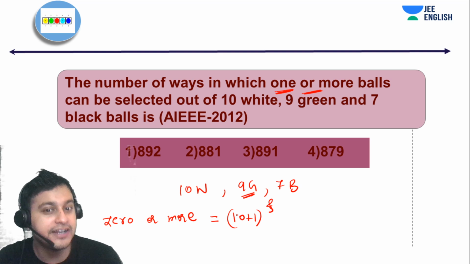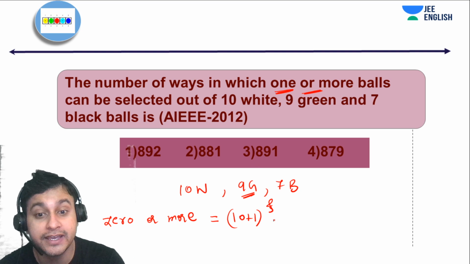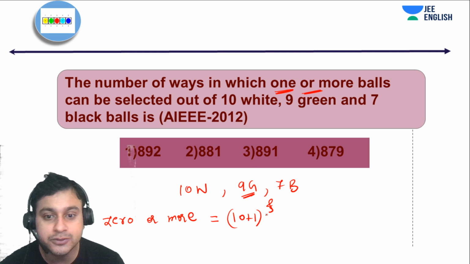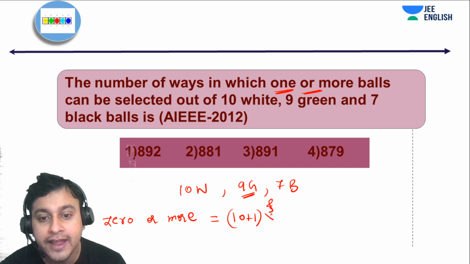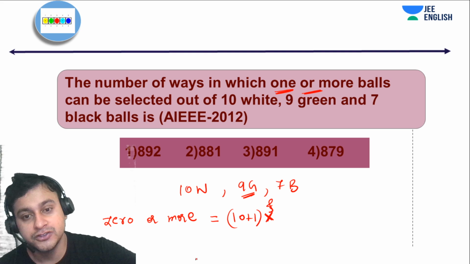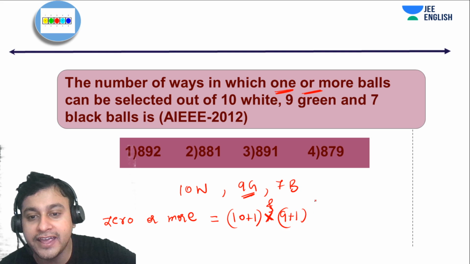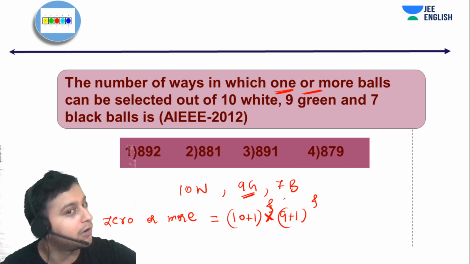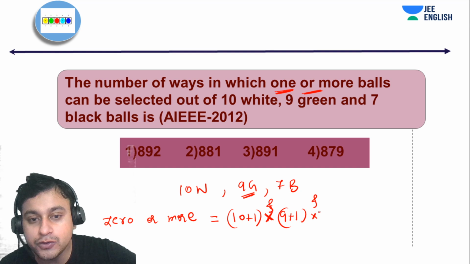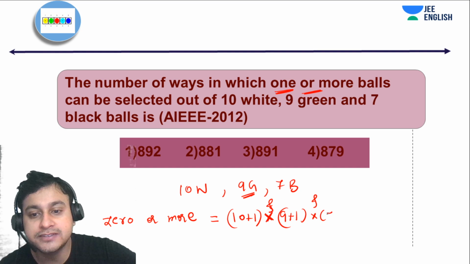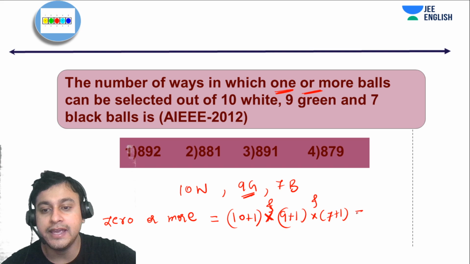The green balls are equally important. So I can do the same thing from the green balls as well. So I will be using the word and. And means what? Multiplication. So that will be giving me 9 plus 1. And again, same thing works for black balls. So into 7 plus 1, that will give me 880.